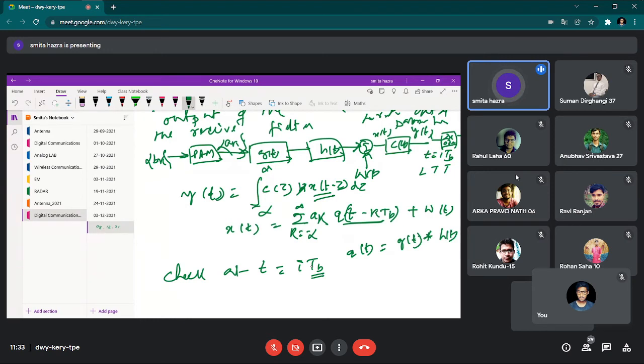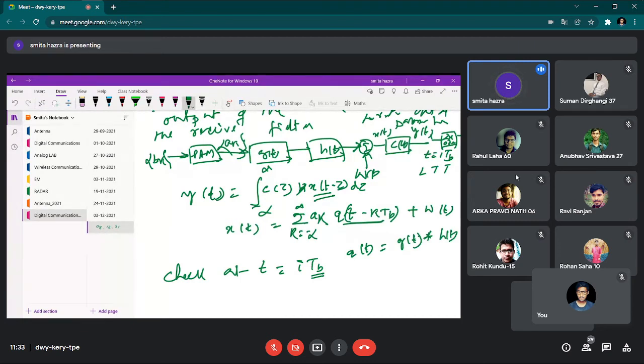Here, as we are considering the bit stream, it will be T_b. If we consider it symbol-wise, where a symbol consists of 2 or 3 bits, like gray code, then it will be the capital T. So let us check at every small t equal to iT_b.